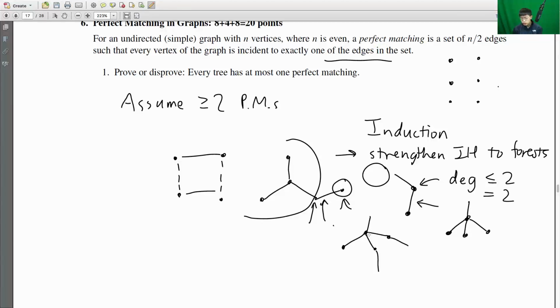So in this case, what you can do is keep following the children of the parent, and you're guaranteed to reach this point where you have one parent of degree 2 and a leaf. At that point, you can remove the leaf and the parent and apply the inductive hypothesis, and you'll end up with at most one perfect matching in the tree.